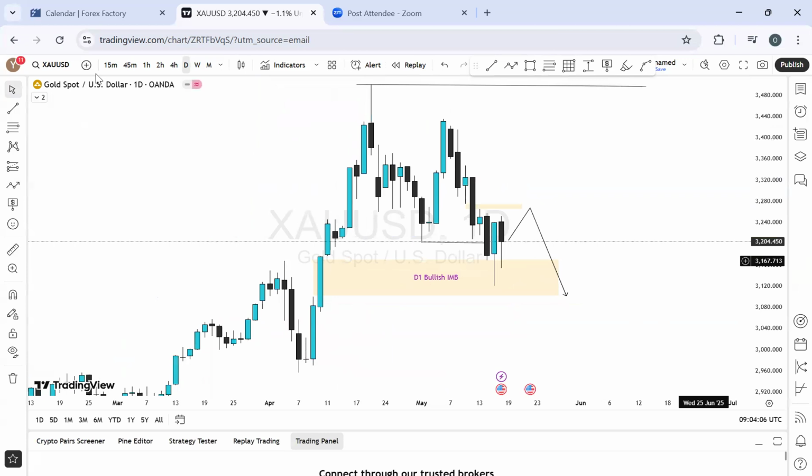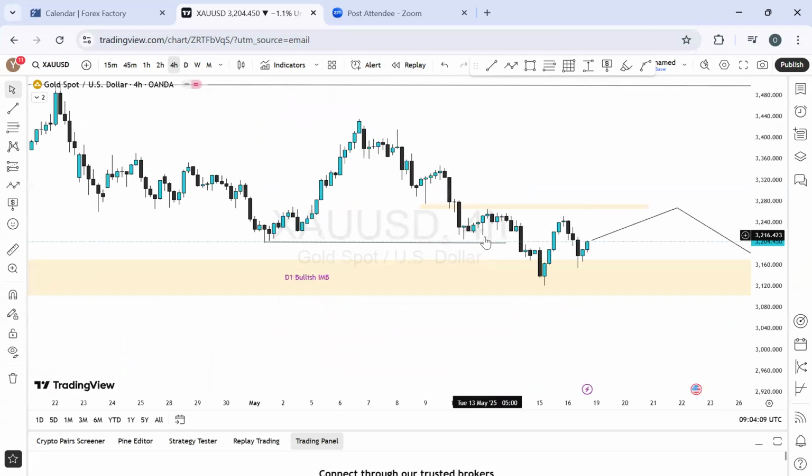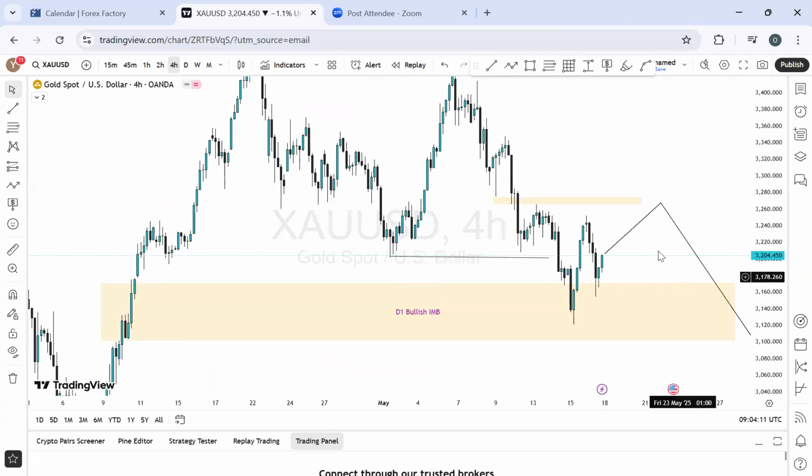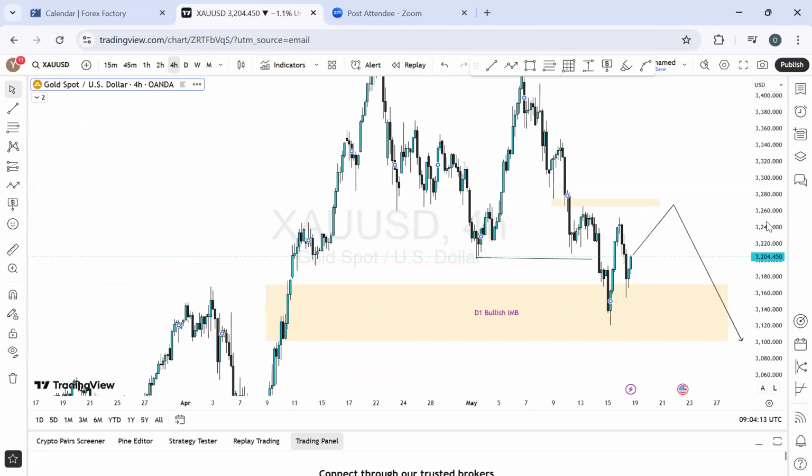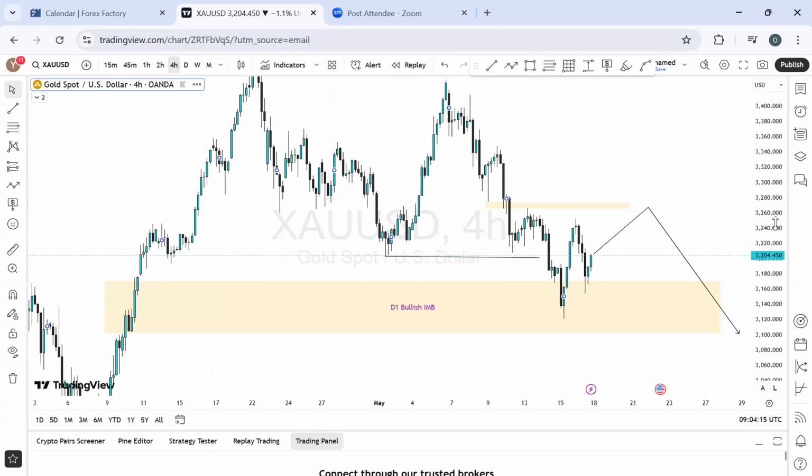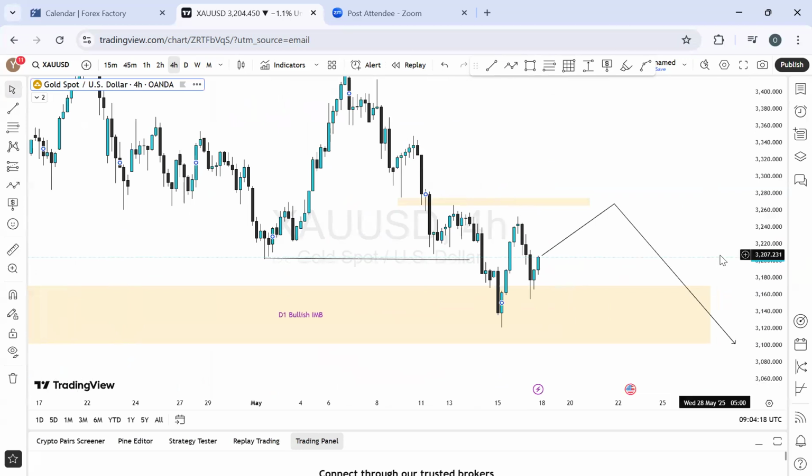But more so, if you want to enjoy trading gold, you have to go to the lower time frame. But I'll be stopping the analysis on the 4 hour or thereabouts because I don't want to do too much. The outlook on the higher time frame helps you to know the bias, and at the same time, it helps you to detach a little bit from the screen most of the time.